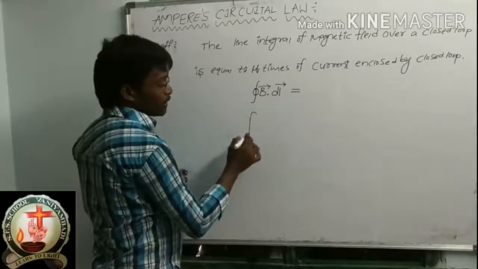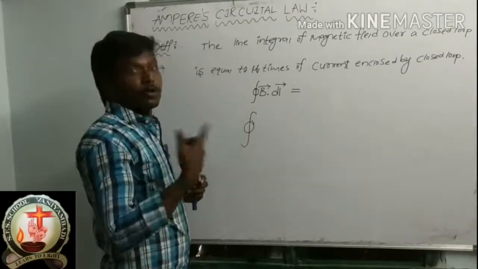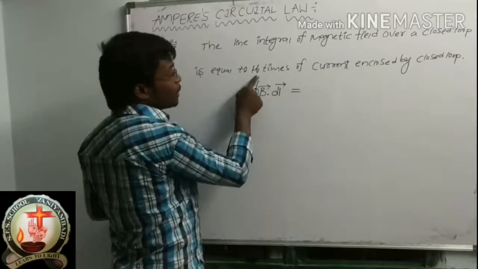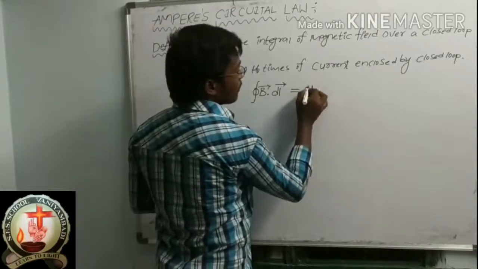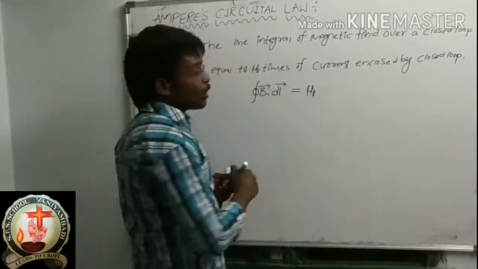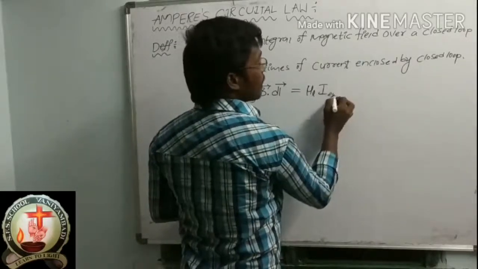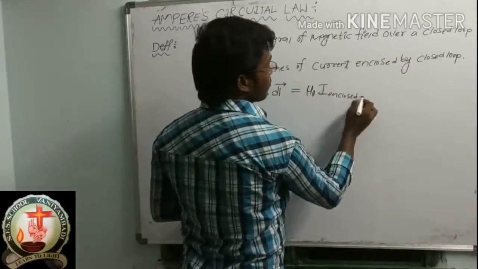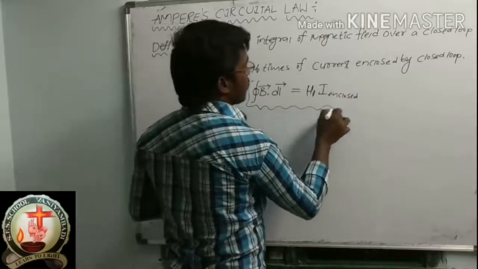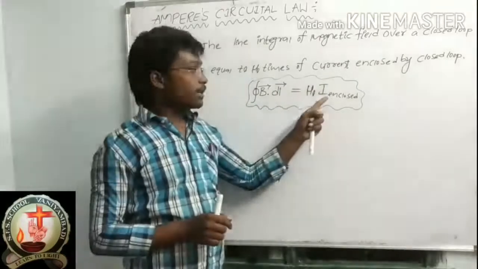This is the integral, we know that. On the integral you can write a circle, which indicates a closed loop. So it is equal to mu naught times the current enclosed by the closed loop. Current, which you can denote by I, enclosed. So this is the expression of Ampere's circuital law: integral B dot dl is equal to mu naught I enclosed.